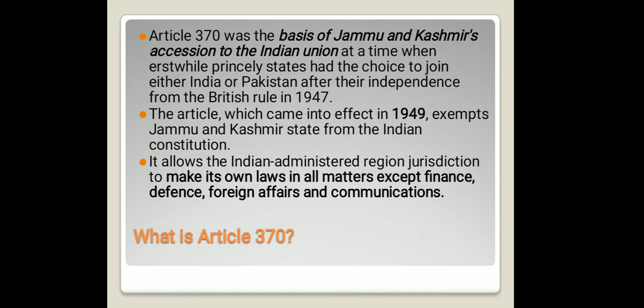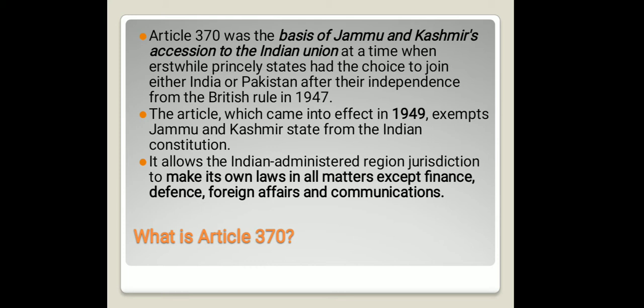In this video, we take a brief look at the special status of Jammu and Kashmir, which is embodied in Articles 370 and 35A of the Constitution of India. Article 370 was the basis of Jammu and Kashmir's accession to the Indian Union.